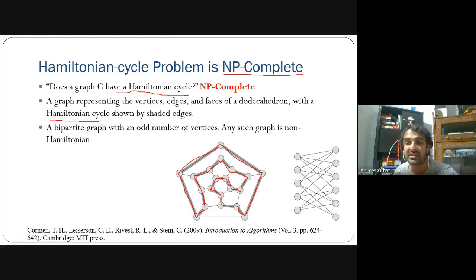But in this bipartite graph, it's not possible to draw a Hamiltonian cycle with all the vertices visited. You can try it yourself. I drew some edges and it's not Hamiltonian.